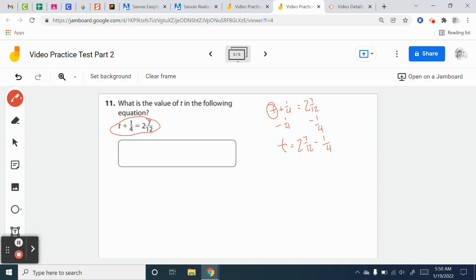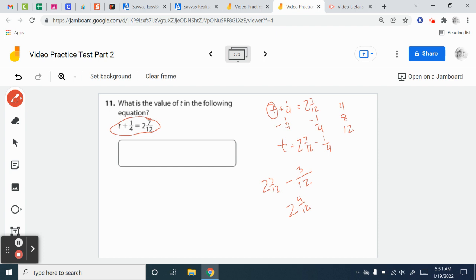Okay, you might not remember, but we need to remember that in order to subtract fractions, we need a common denominator. So 12 and 4, so let's see, I've got 4 times 1 is 4, 4 times 2 is 8, 4 times 3 is 12. Perfect, I can use 12. So I'll have 2 7/12 minus, okay, 1/4. So 4 times 3 is 12. So I have to do 1 times 3 on top. So 3/12. So I have 2 and 7/12 minus 3/12. So I have 2 and 12 stays the same. 7 minus 3 is 4.